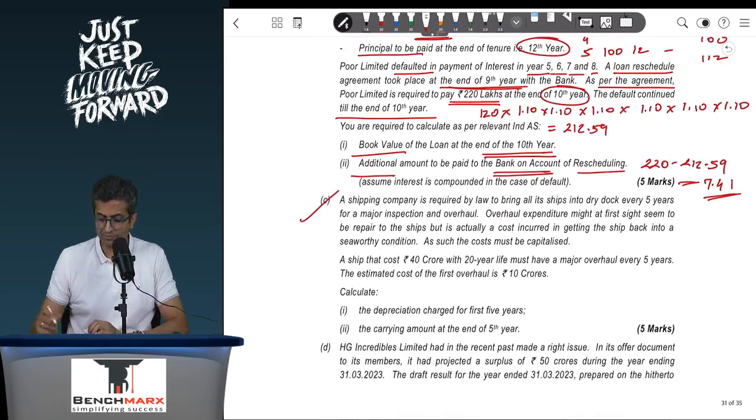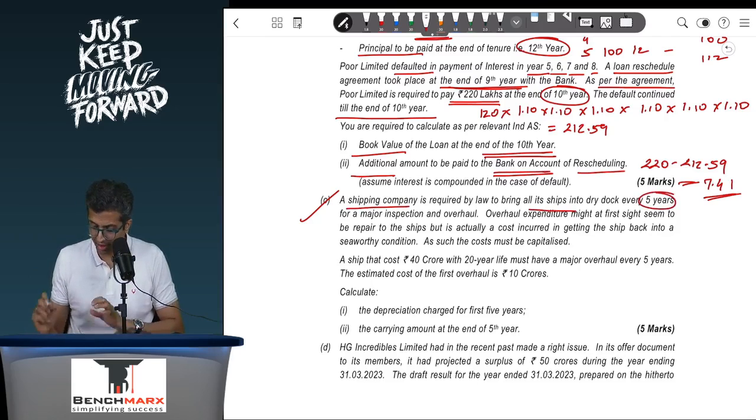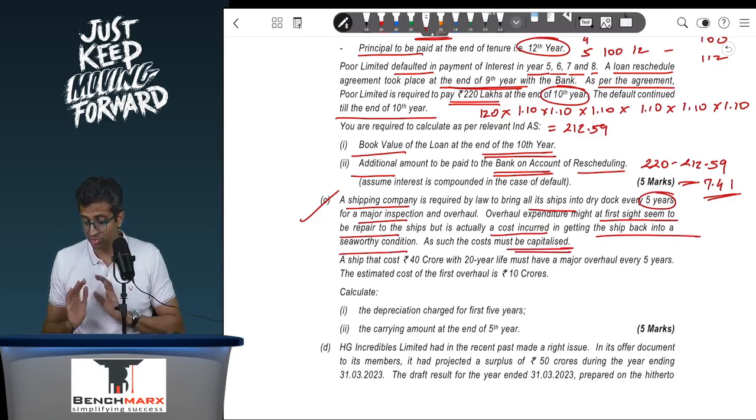Okay, then you have point C, which is on component method of amortization or depreciation for PPE, similar to an example which is there in the study material as well. A shipping company is required by law to bring all of its ships to dry dock every 5 years for a major inspection and overhaul. Overall expenditure at first might seem to be a repair of the ships, but there is actually a cost incurred in getting the ship back to a seaworthy condition. As such, costs must be capitalized. The question very clearly tells you that those costs have to be capitalized.